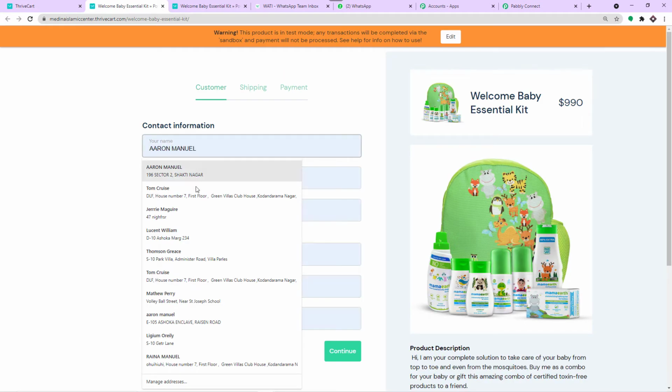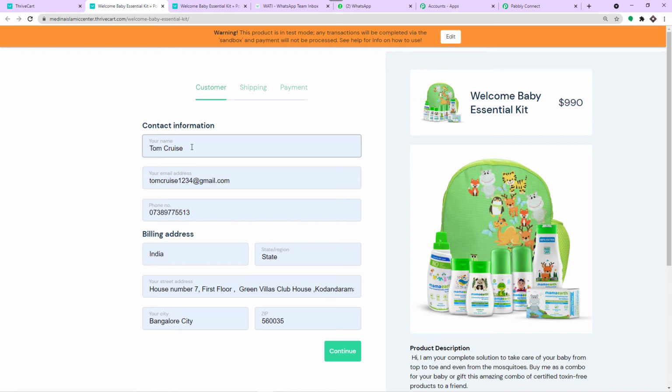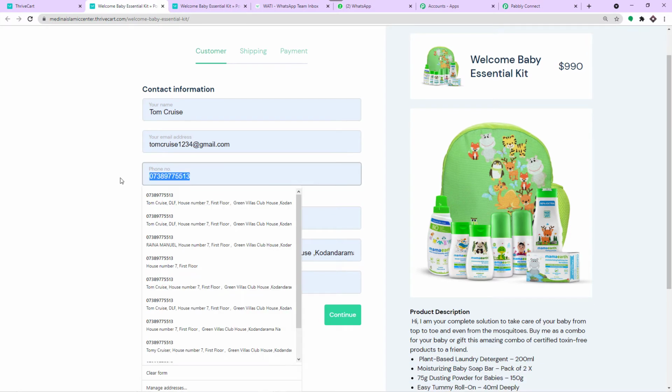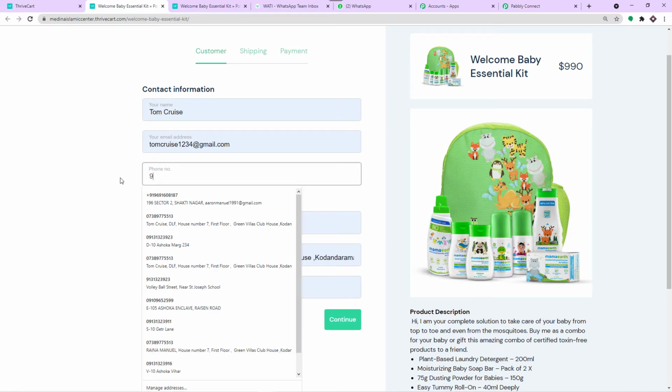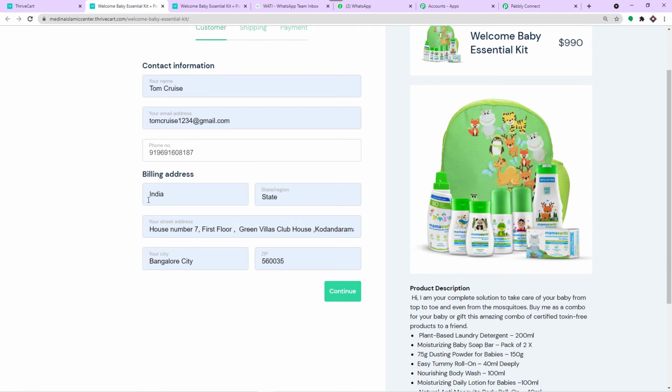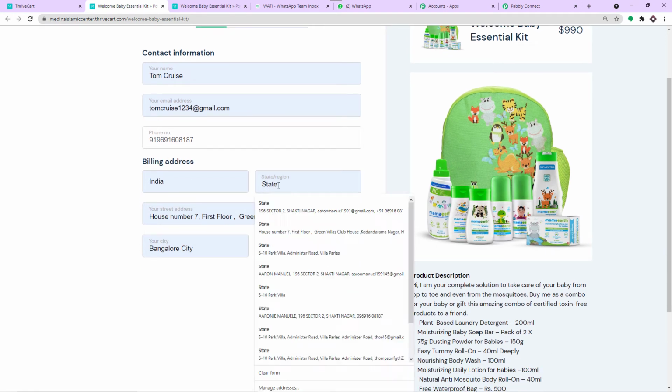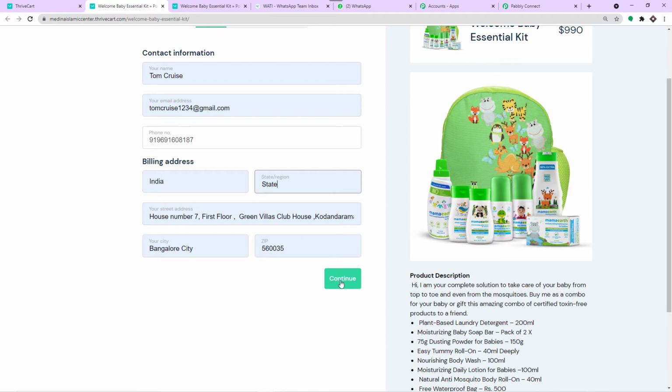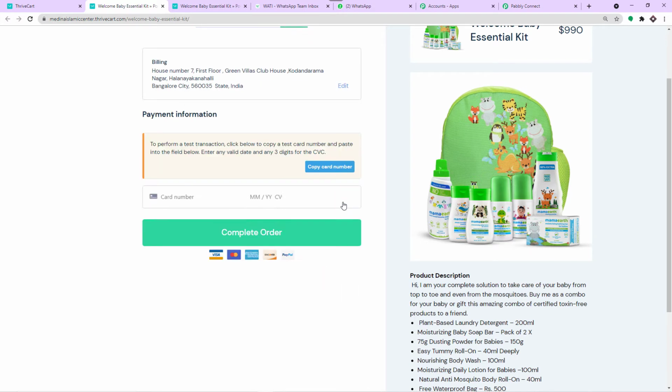And let's say a person called Tom Cruise is filling the form. The name is Tom Cruise. The email address is tomcruise123@gmail.com. And let me just add a correct phone number. Okay, so this is the phone number. I'm just removing the plus sign. Okay, so these are the billing details. India, the state is, let's go with this one. Okay, and let me just straight away click on continue and continue.